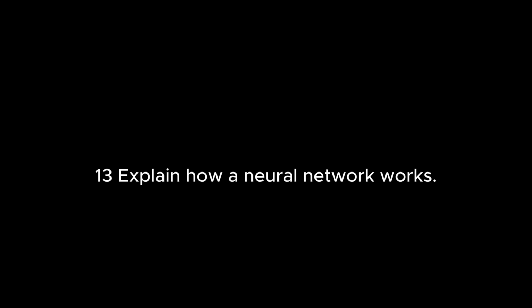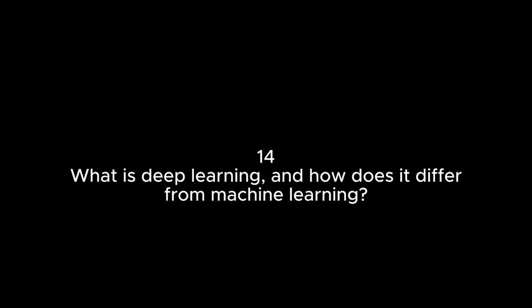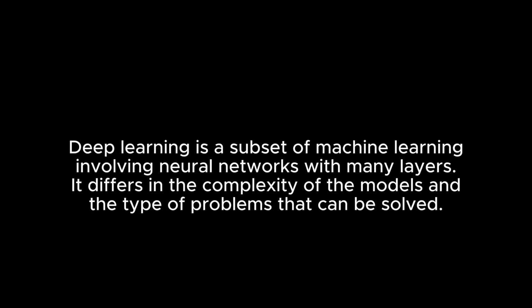13. Explain how a neural network works. A neural network works by simulating the behavior of the human brain to recognize patterns and solve common problems in AI, ML, and deep learning. 14. What is deep learning, and how does it differ from machine learning? Deep learning is a subset of machine learning involving neural networks with many layers. It differs in the complexity of the models and the type of problems that can be solved.